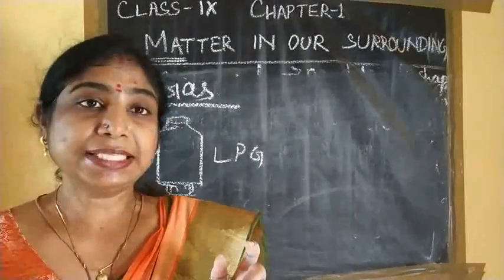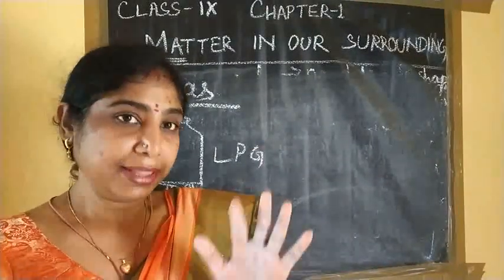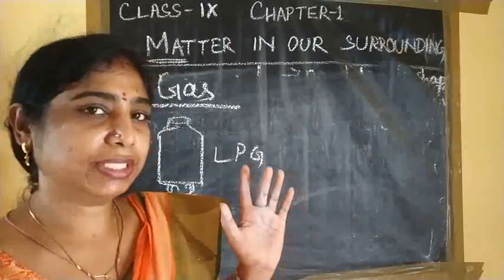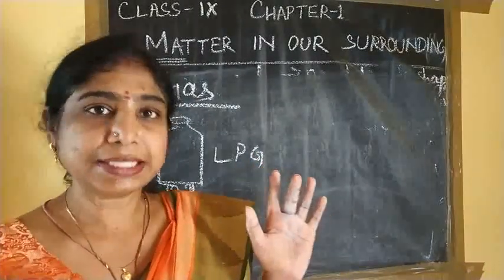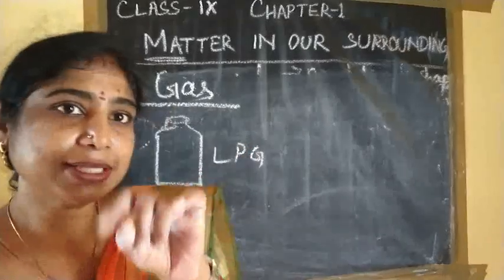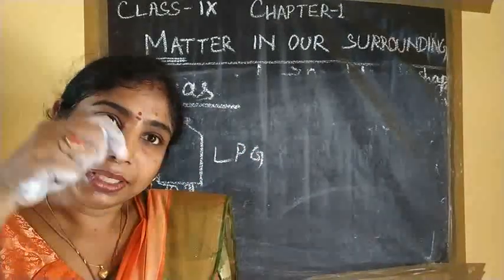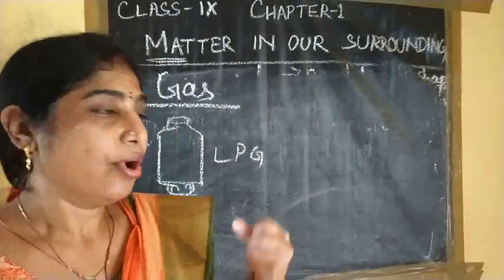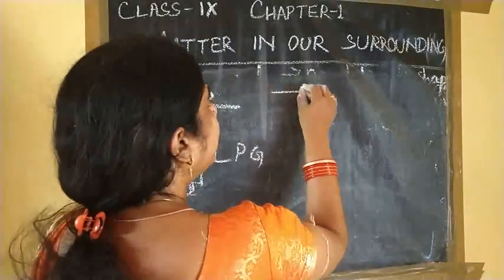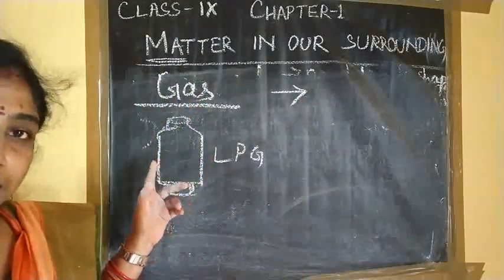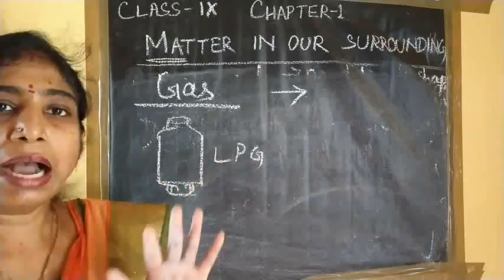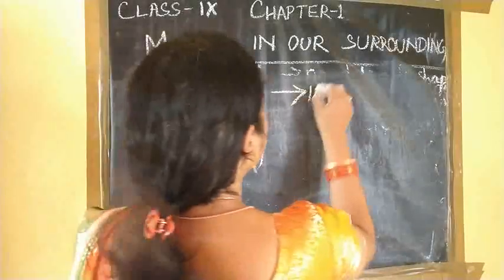We are using CNG in vehicles, that we learnt in our previous class. What is the full form of CNG? Compressed natural gas. One word is compressed. That means we are able to compress the gas. Unlike liquids and solids, gases do not have a definite shape.